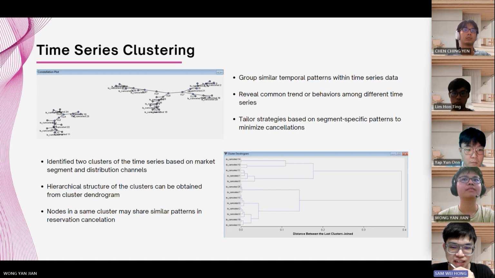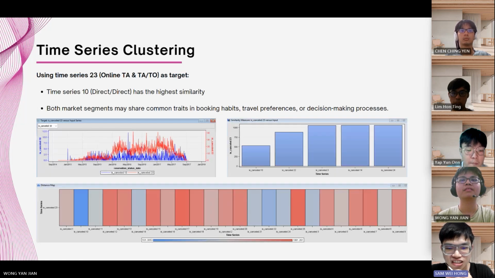Using time series clustering, we can group similar temporal patterns to reveal common trends or behaviors, and then tailor targeted strategies to minimize cancellations. We obtain two clusters based on market segment and distribution channels with the hierarchical structure in the dendrogram. We also set the largest group, time series 23, as the target and observe that time series 10 has the highest similarity, indicating that both of these market segments may share common traits in decision-making processes.